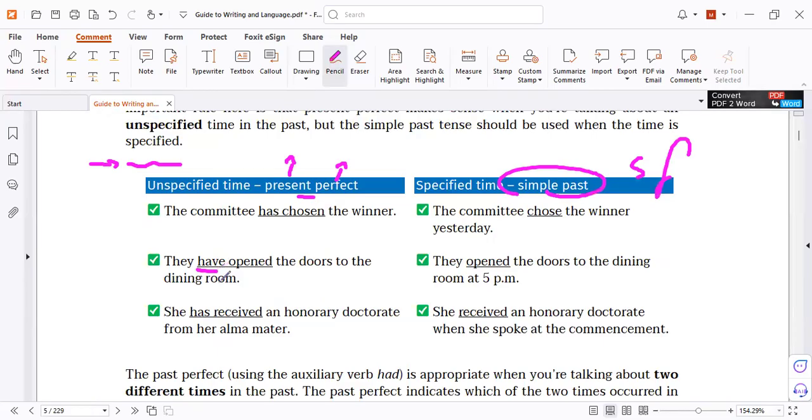When I say she has received an honorary doctorate, this means perhaps she received it 2 months ago, 2 years ago. It's recent. So it could be. That's why.